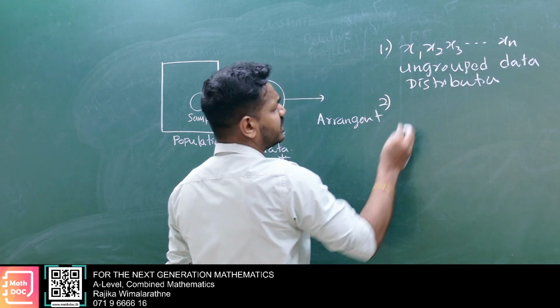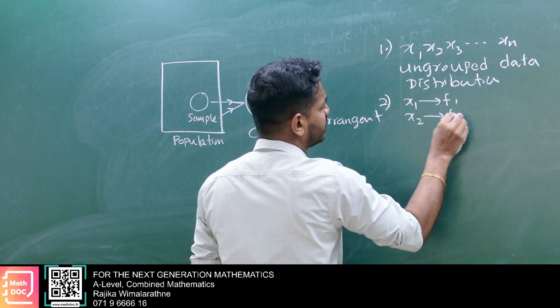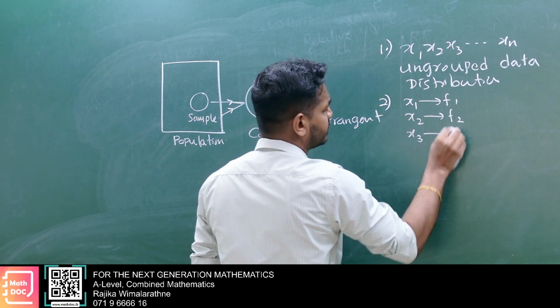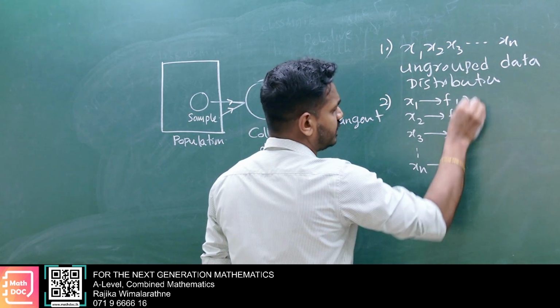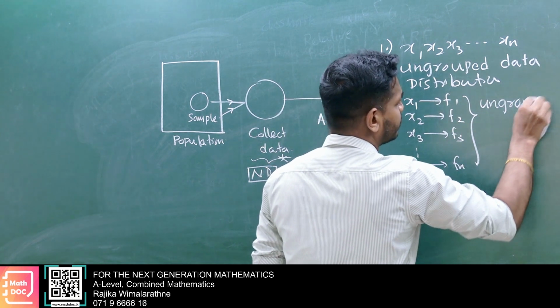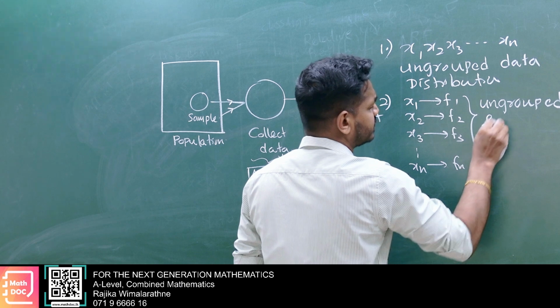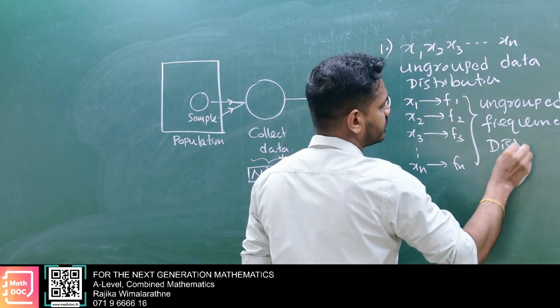Then the second one: x1 with frequency f1, x2 with frequency f2, x3 with frequency f3, and xn with frequency fn. This arrangement we call an ungrouped frequency distribution.